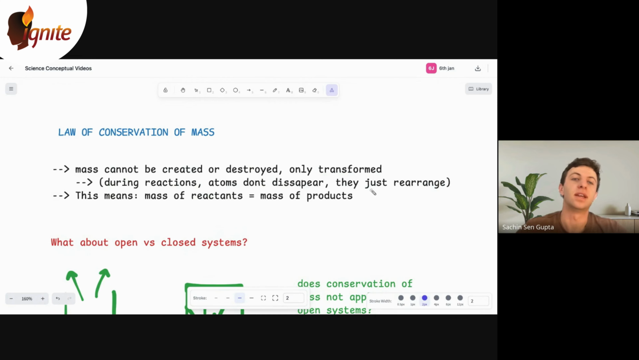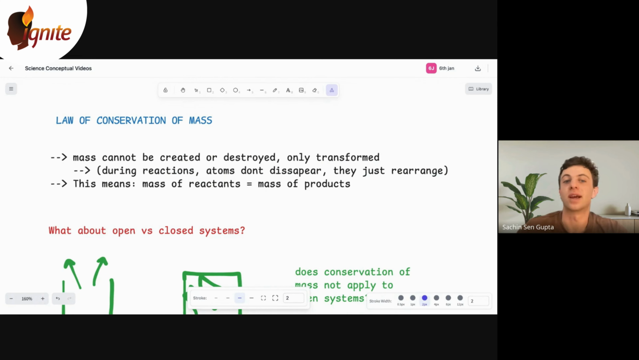This is going to become handy in balancing equations. This is really important because if equations are unbalanced, that suggests the law of conservation of mass doesn't hold. We'll go over that in a moment. And mathematically, what does it mean? This is important for any quantitative questions. The mass of reactants is going to equal the mass of products, right?